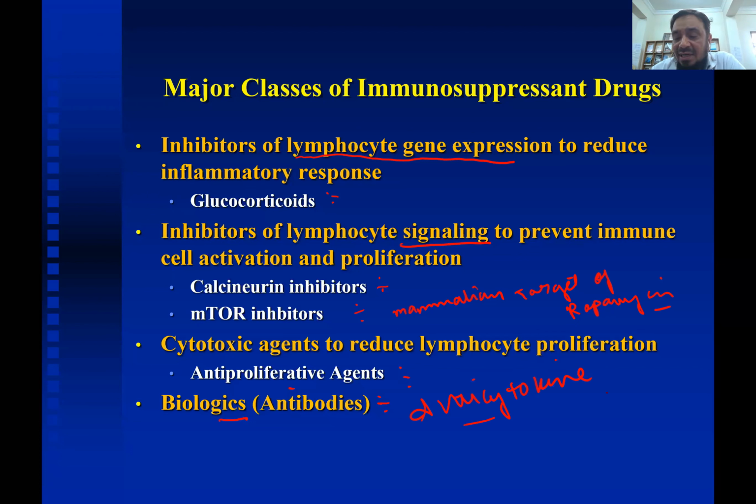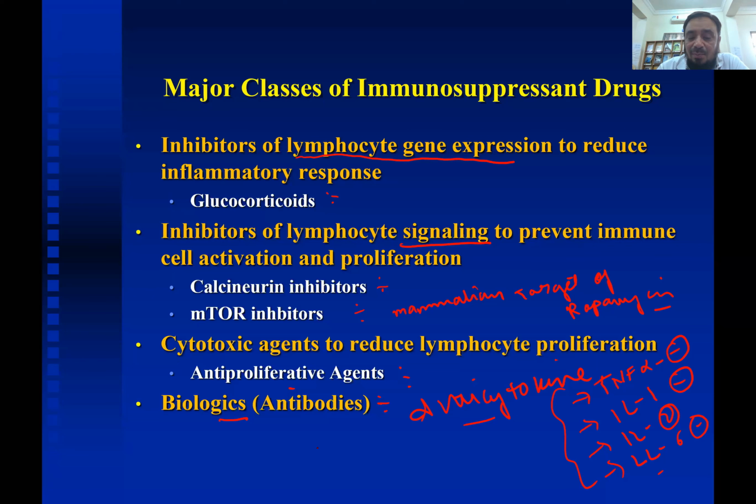Okay, anti-cytokine antibodies like the ones you have seen in treatment of rheumatoid arthritis, TNF alpha inhibitors, okay, interleukin 1 inhibitors, interleukin 2 inhibitors, and interleukin 6 inhibitors. There are so many which are given in your textbooks, but the main ones are tumor necrosis factor alpha inhibitors, interleukin 1, interleukin 2, and interleukin 6 inhibitors, which are also the monoclonal antibodies.